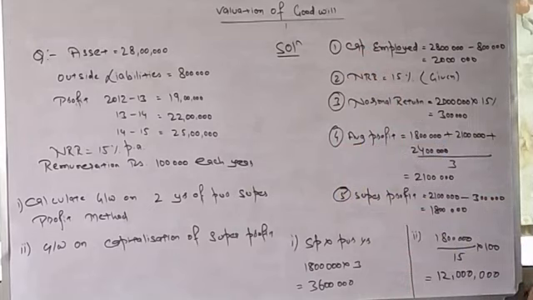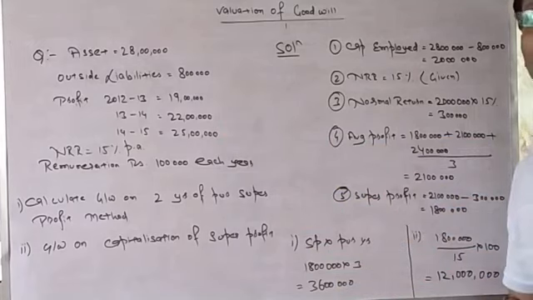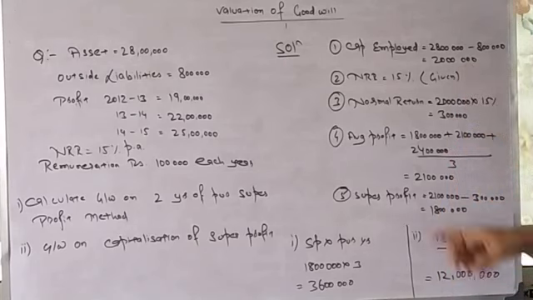We need to calculate capital employed. Formula is total asset minus current liability: 28 lakh minus 8 lakh. That is 20 lakhs, which will be my capital employed. Normal rate of return is 15% per annum, it's given in the question. Second step solved. Third step, normal return, that is step 1 into step 2. Step 1 is 20 lakhs, step 2 is 15%. So 20 lakh into 15% equals 3 lakhs.